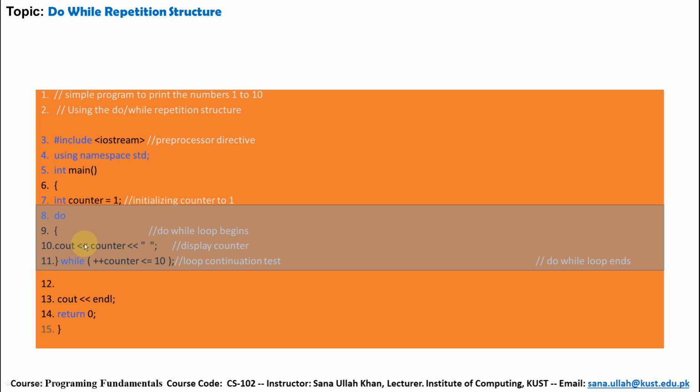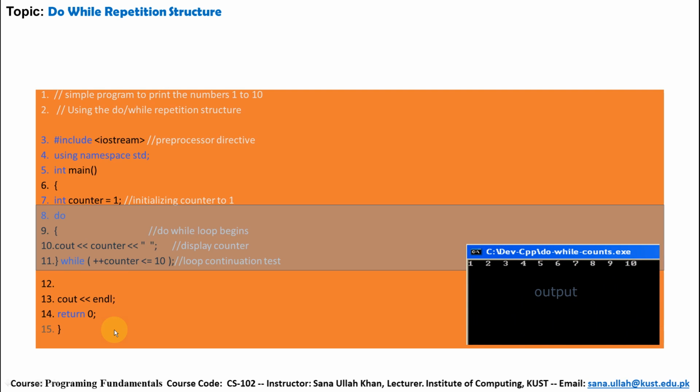Next time its value will change and become 3. So 2 is less than 10, so 2 will be printed, and the same for 3, 4, 5, 6 up to 11. When it becomes 11, the condition becomes false. Then the execution will be stopped, and the program will be terminated. So this is the output of the above program: 1, 2, 3 up to 10.